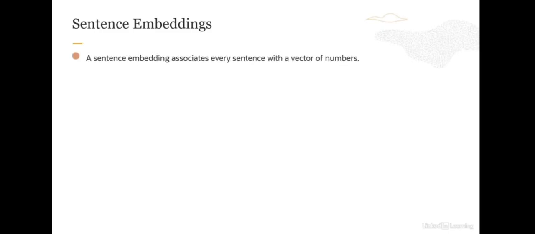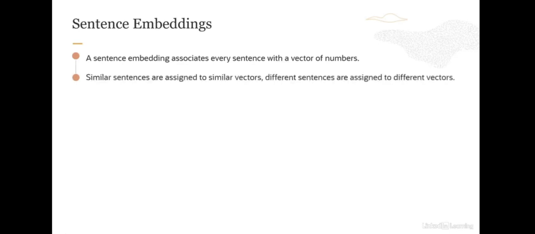A sentence embedding associates every sentence with a vector of numbers, similar to a word embedding. And similar sentences are assigned to similar vectors. Different sentences are assigned to different vectors. So they are numerically similar sentences. Different sentences are numerically different.